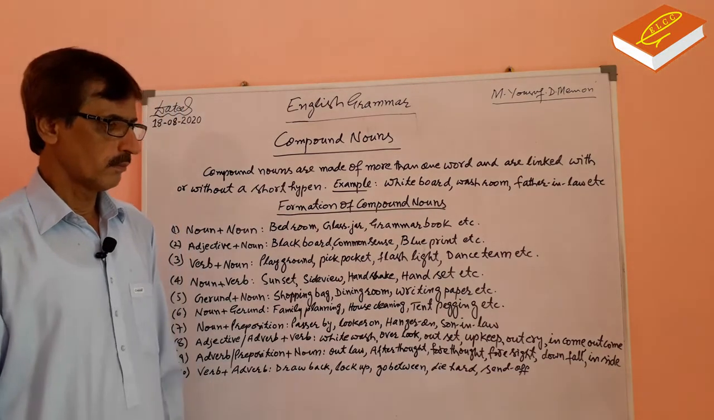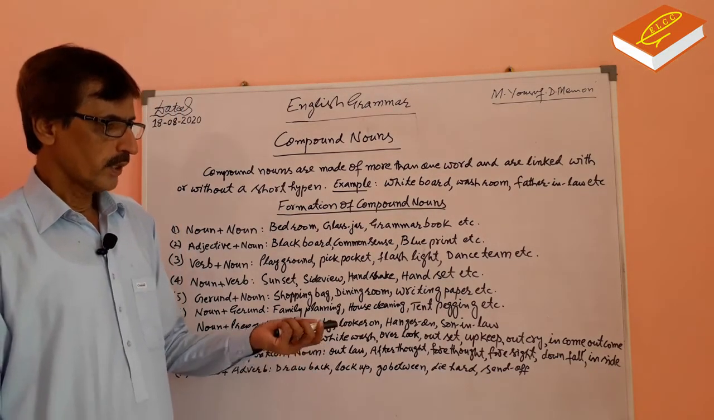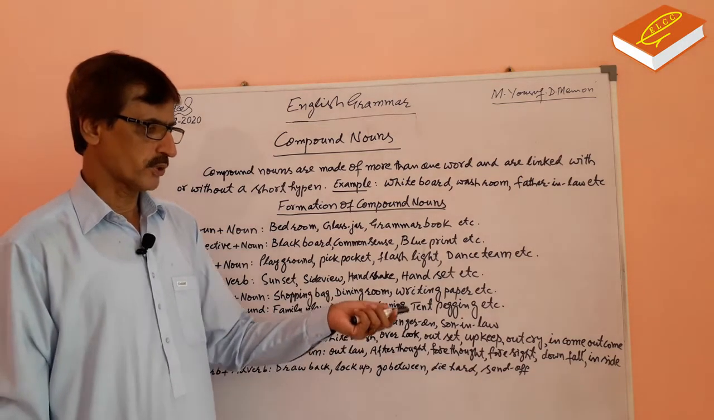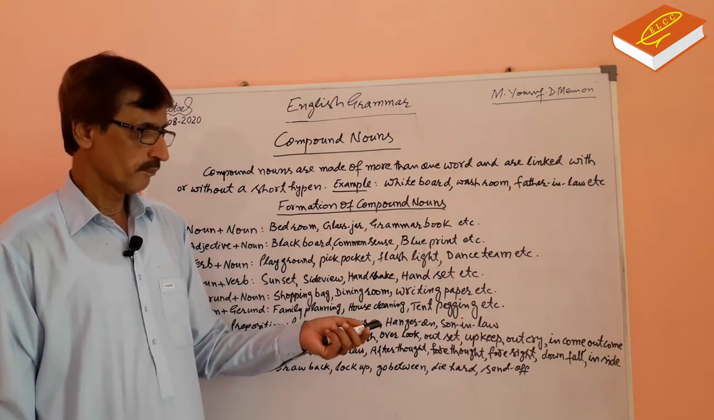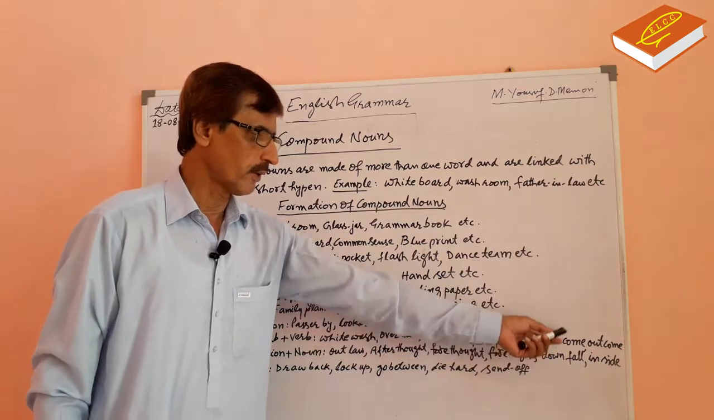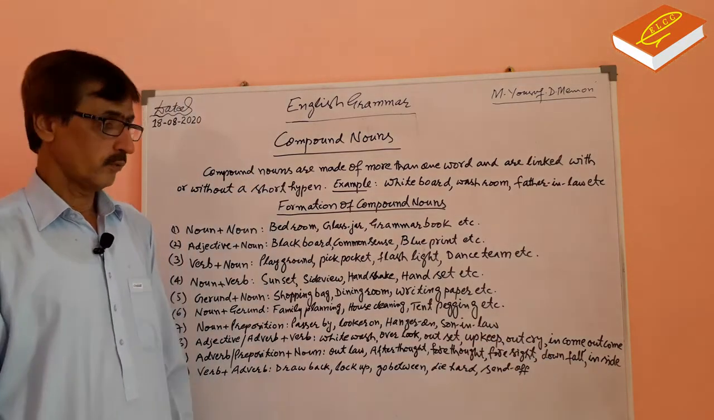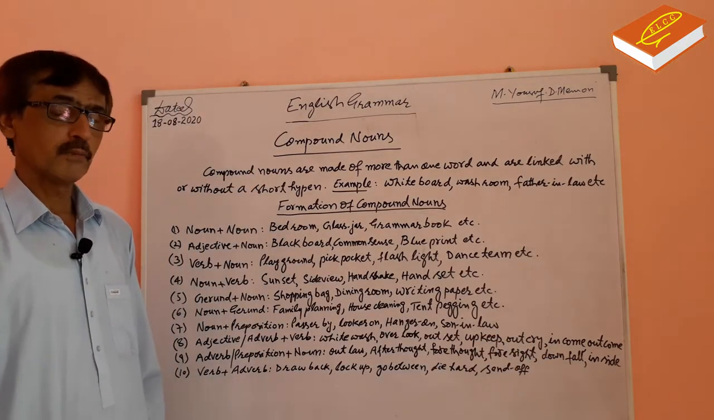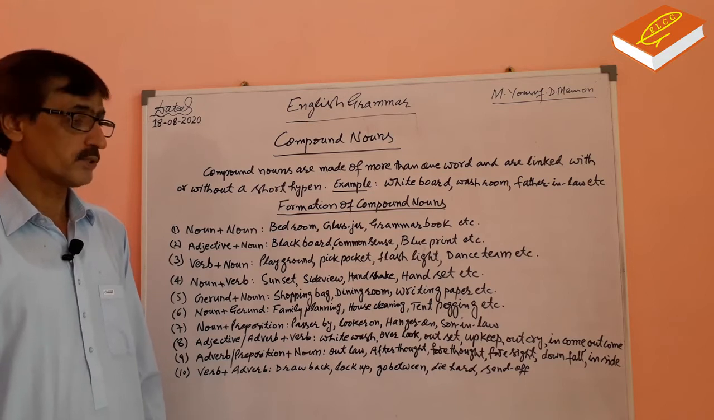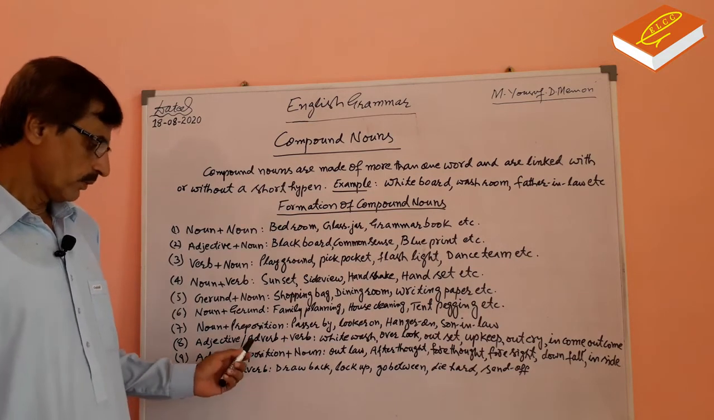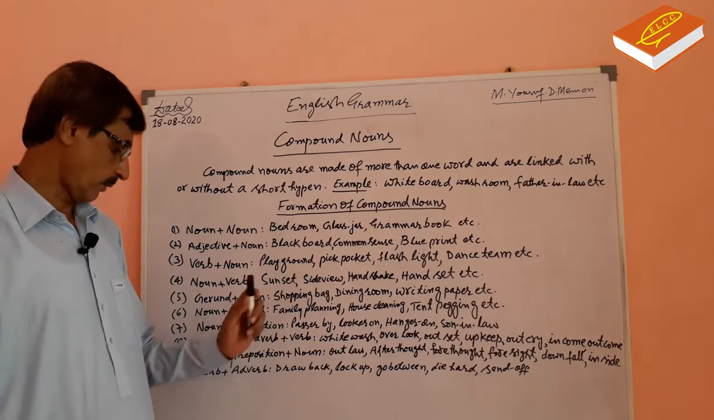Income, outcome. Income. In is a preposition. Come is a verb. In is an adverb. Come is a verb. Outcome. Out is an adverb. Come is a verb. Adjective or adverb plus verb.